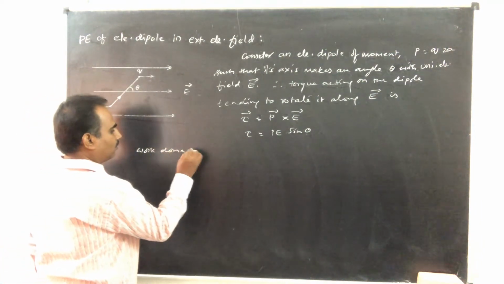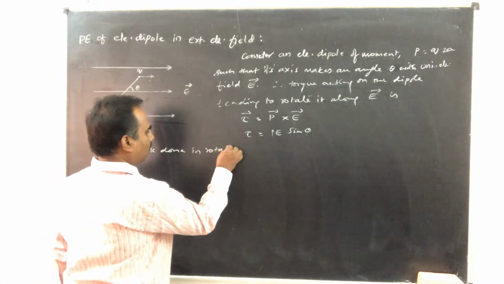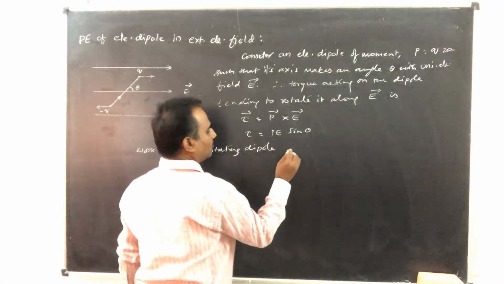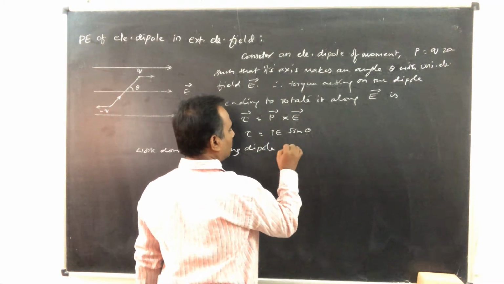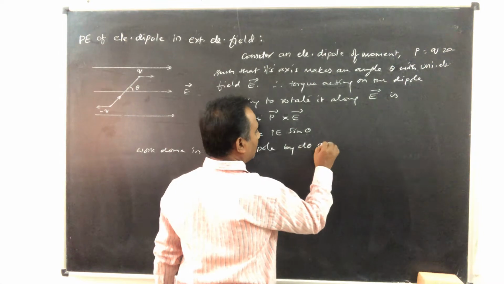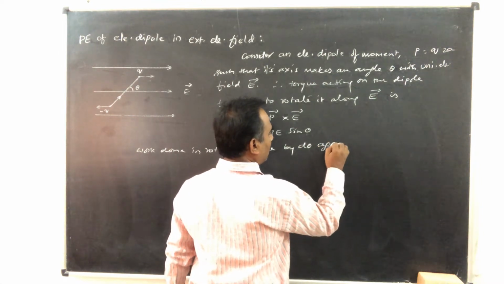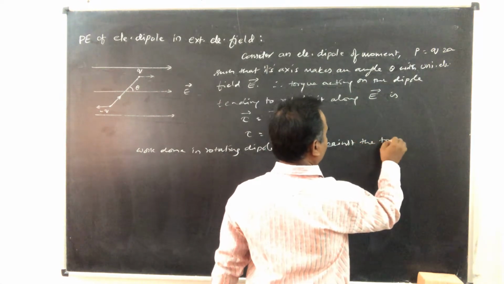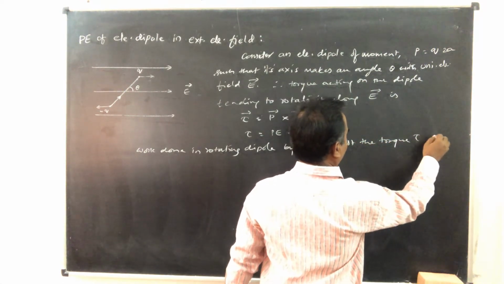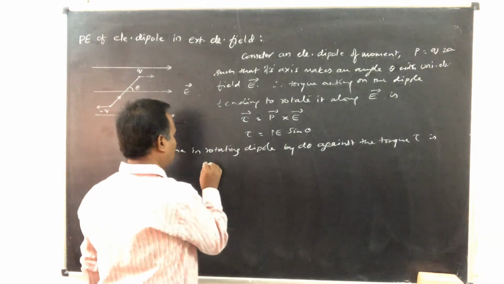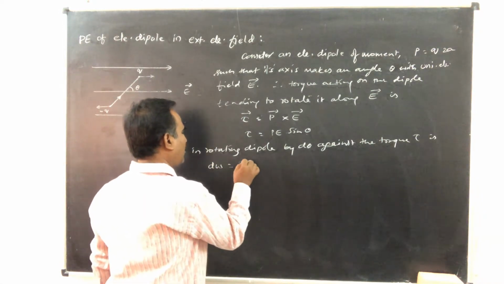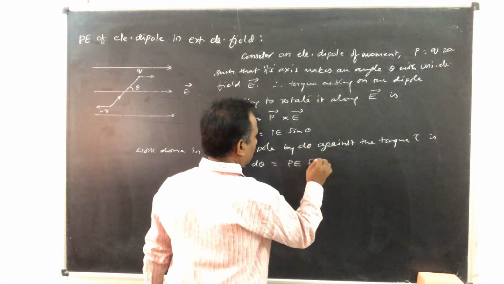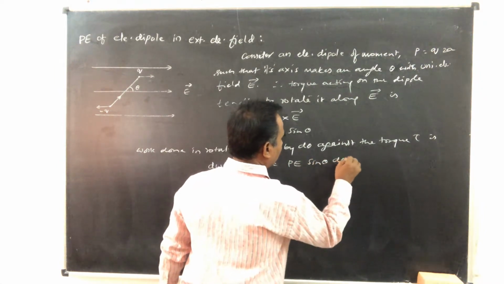So dW is equal to tau d theta, which is P E sin theta d theta.